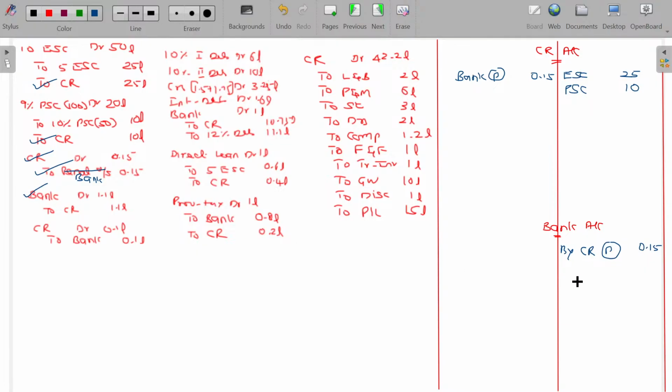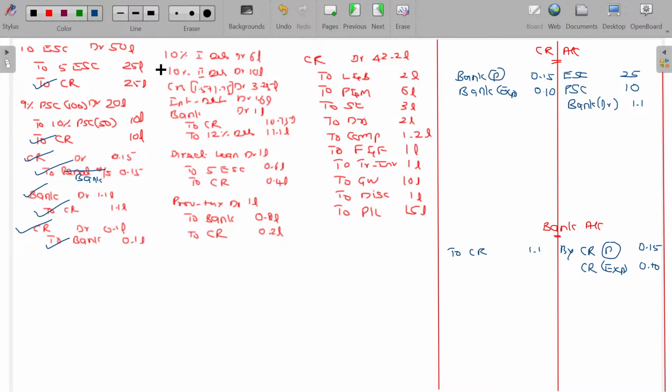In bank, to CR, we got director's remuneration or fees back. In CR, it's a gain: bank, director's remuneration, the value being 1.1 lakh. In CR to bank, for reconstruction expenses, 0.1. In bank, there's a payment for this, for reconstruction expenses, 10,000 rupees.